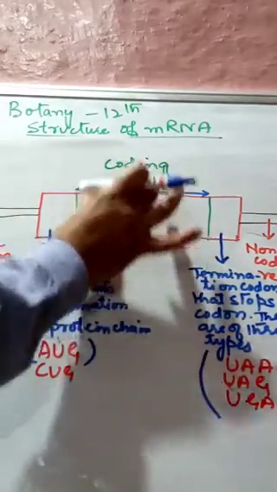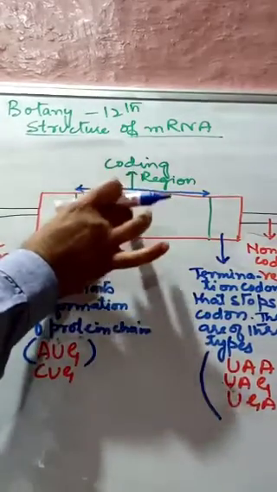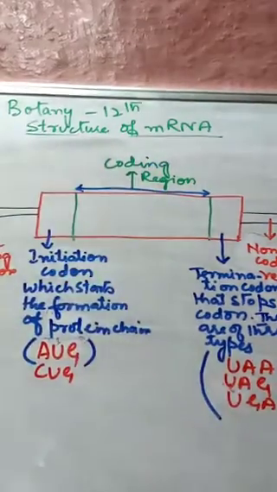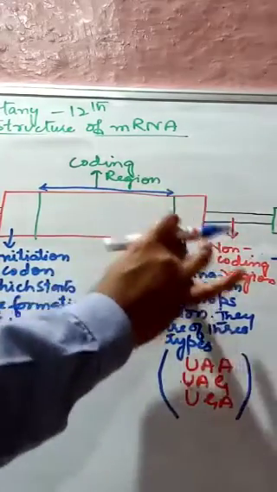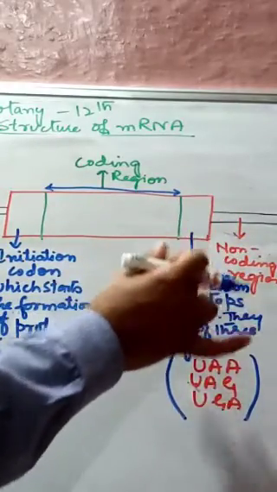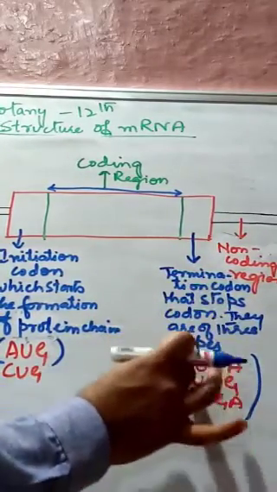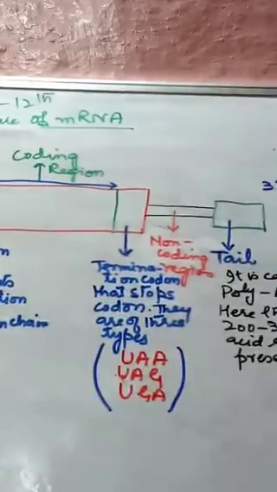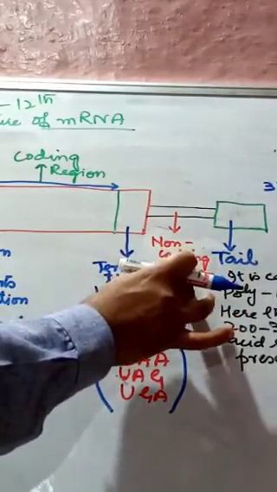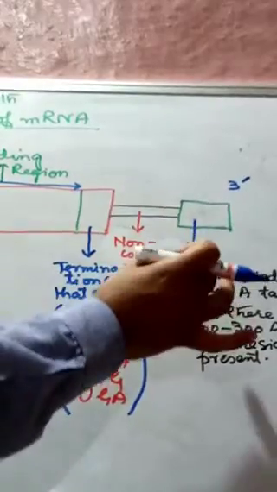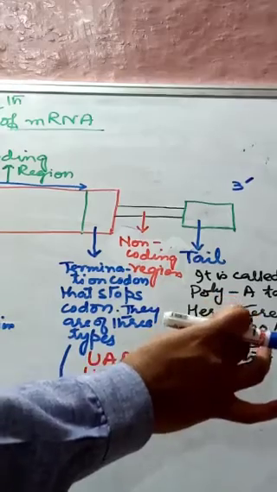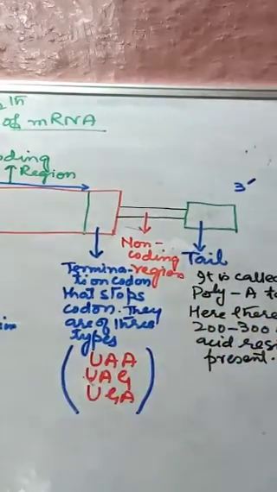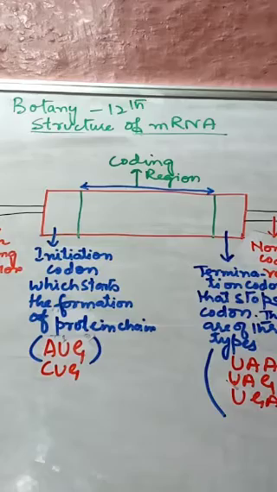The big part in the middle is the coding region. It is the main part, which consists of the codes for the formation of the protein. Then again we have the termination codon. These are the codons that stop the coding, and they are of 3 types: UAA, UAG, and UGA. Then we have the non-coding region, and then the tail, which is called the poly A tail. Here there are about 200 to 300 adenylate acid residues present. This is a rough diagram.